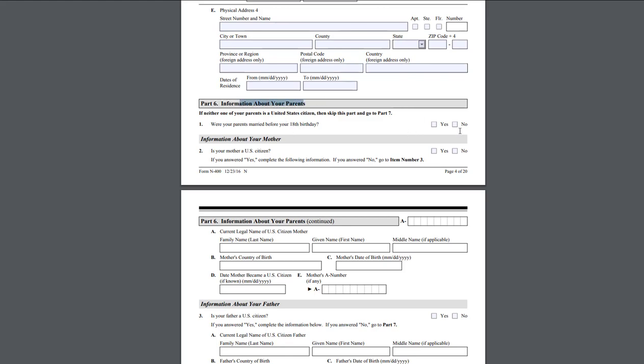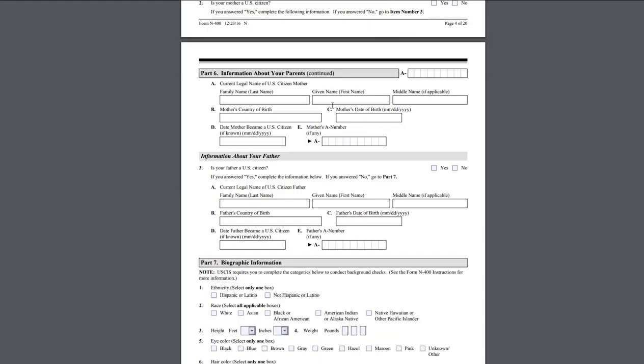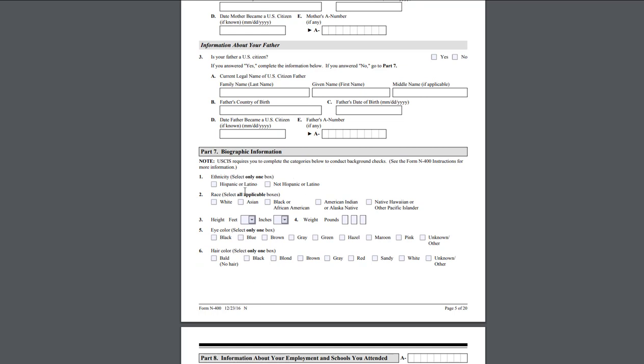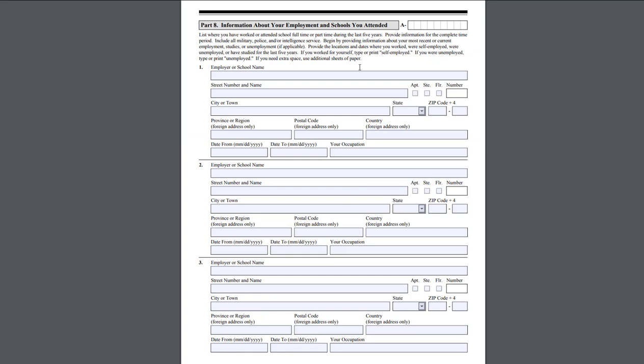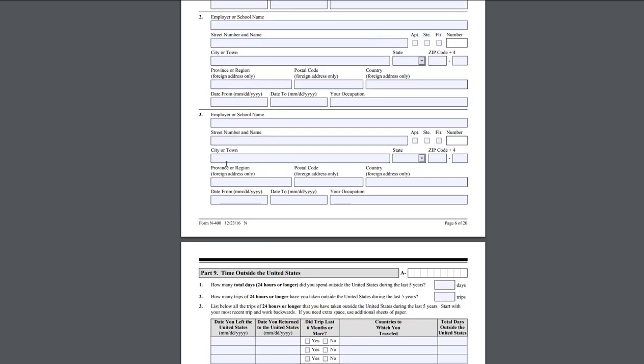Information about your parents, you have to enter that as well. Biographic information basically is just your race, your ethnicity, height, weight, eye color, hair color, all of that information. Employment information and schools. If you're employed, again, last 5 years, you will have to enter all of that. Employer, school name, all of that stuff.